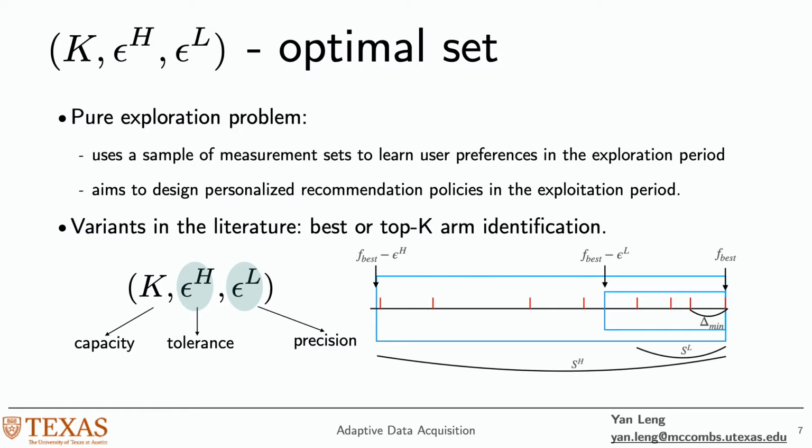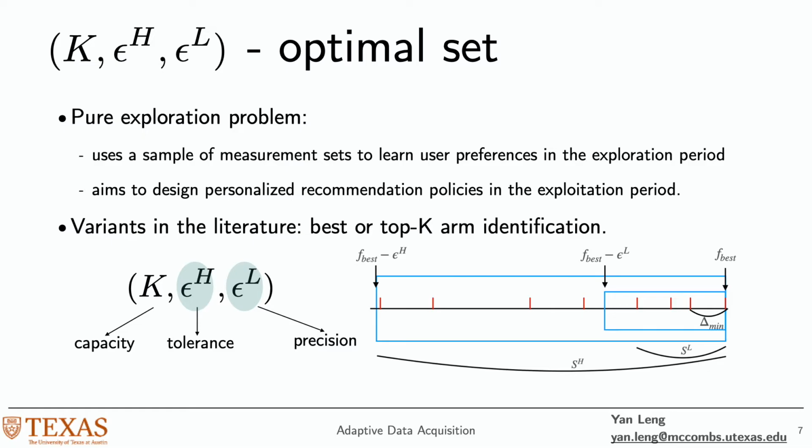We also have a tolerance level, which is this epsilon h. That is, for all the cards that we identify, we want to make sure that they are tolerable. Take the short-form video as an example. We want to make sure that there is at least a certain view time on the cards that we recommend.